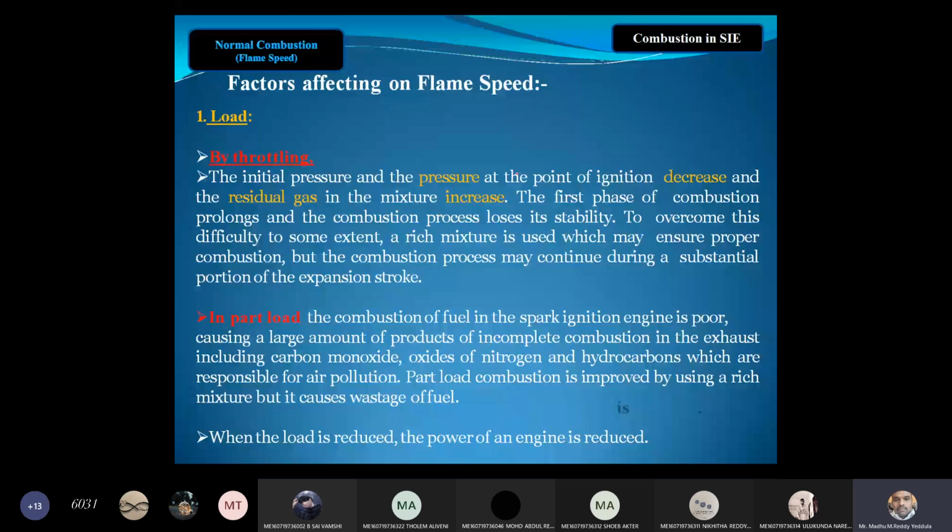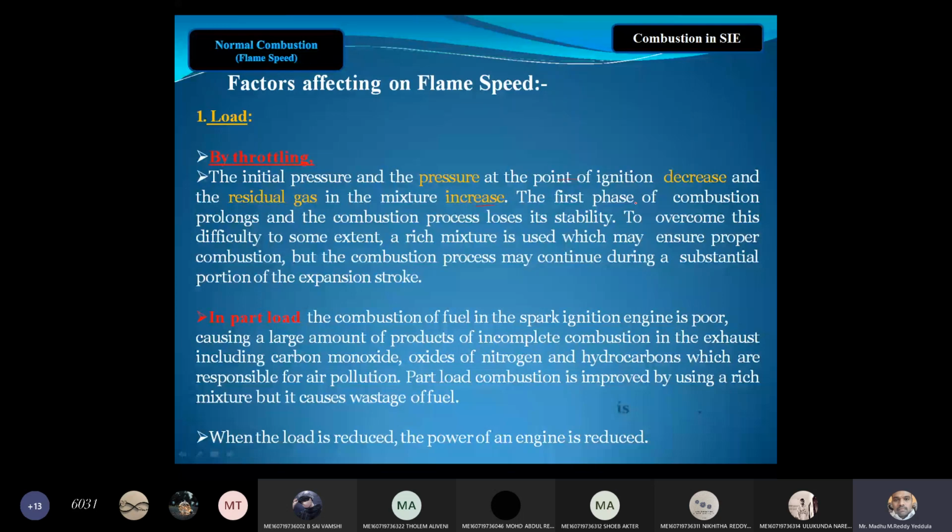So the pressure decreases and the residual gases in the mixture increase, because we are admitting more fuel due to the throttling. Due to that the air is not sufficient to burn completely, therefore residual gases will be present inside the engine cylinder, so the residual gas content of the mixture will be increased.